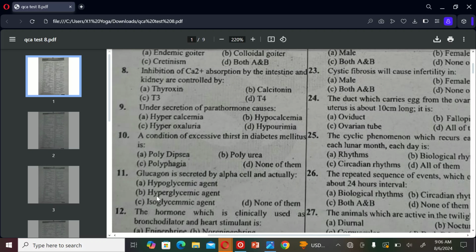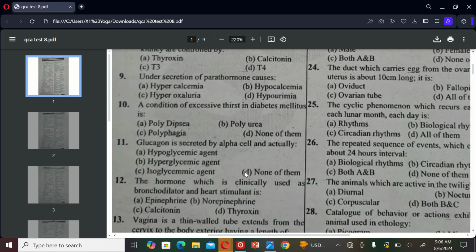The next MCQ is: glucagon is secreted by alpha cells and acts as A. Hypoglycemic agent, B. Hyperglycemic agent, C. Isoglycemic agent, and D. None of them. So the correct option is A, Hypoglycemic agent.